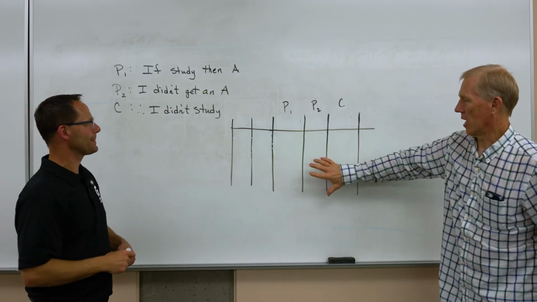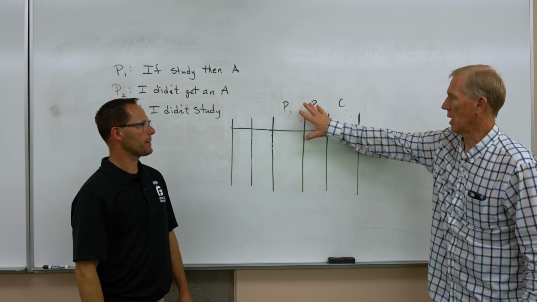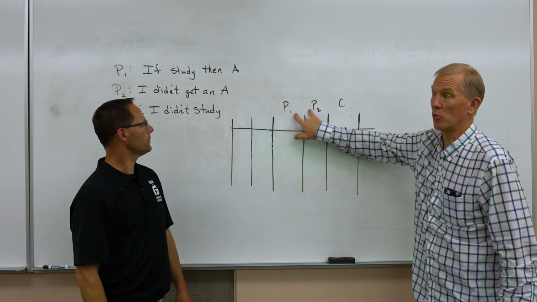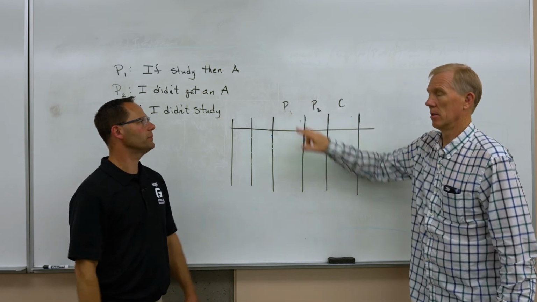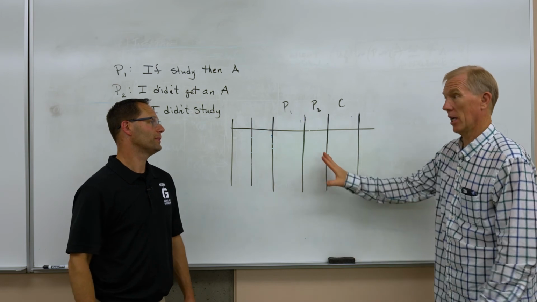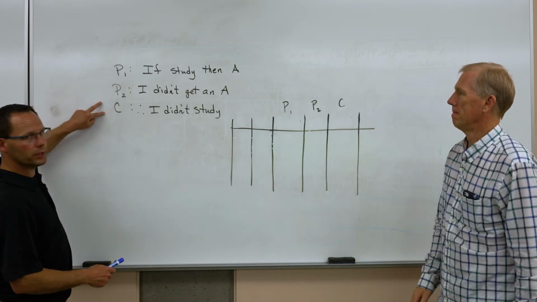Okay, I got a blank truth table ready for a couple premises and conclusion. Now, Pete, we could have more than 2 premises, right? We can have lots of them. Okay. Or you can have one. All right, but not today. Not today. Today we've got 2 premises and a conclusion.